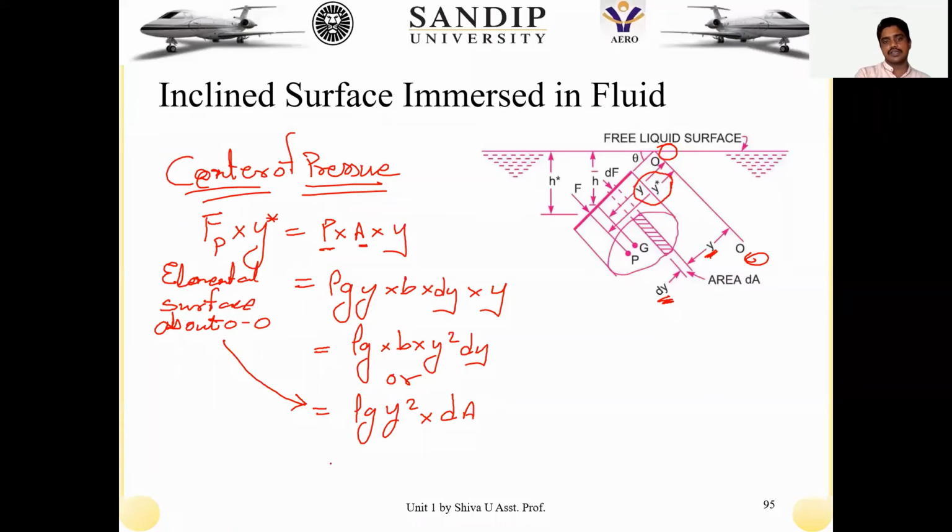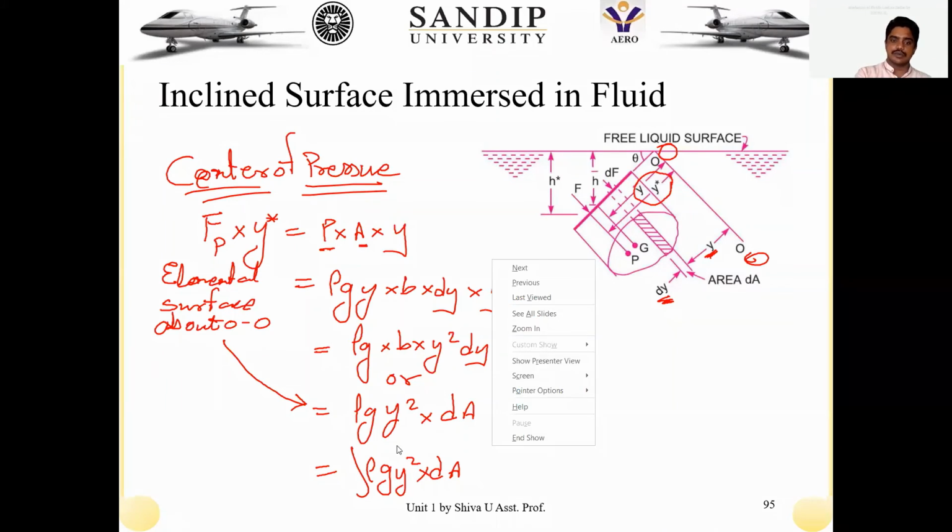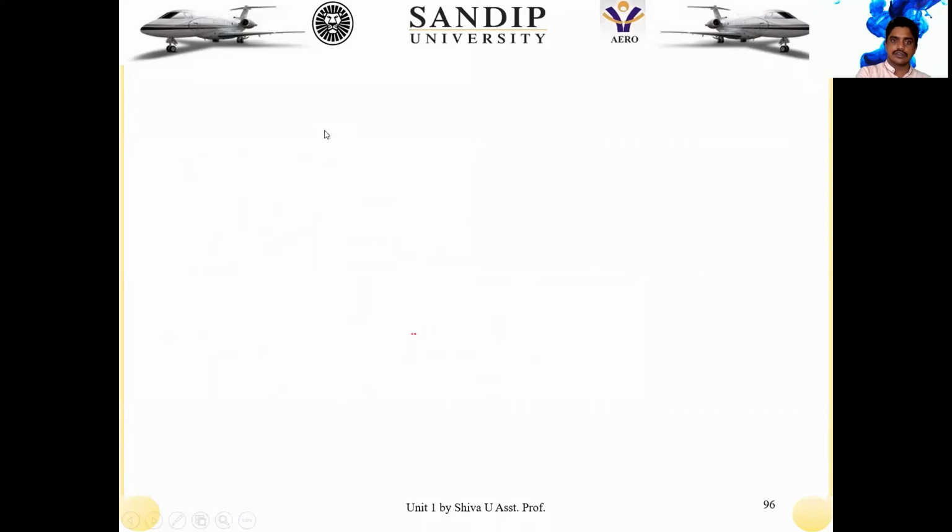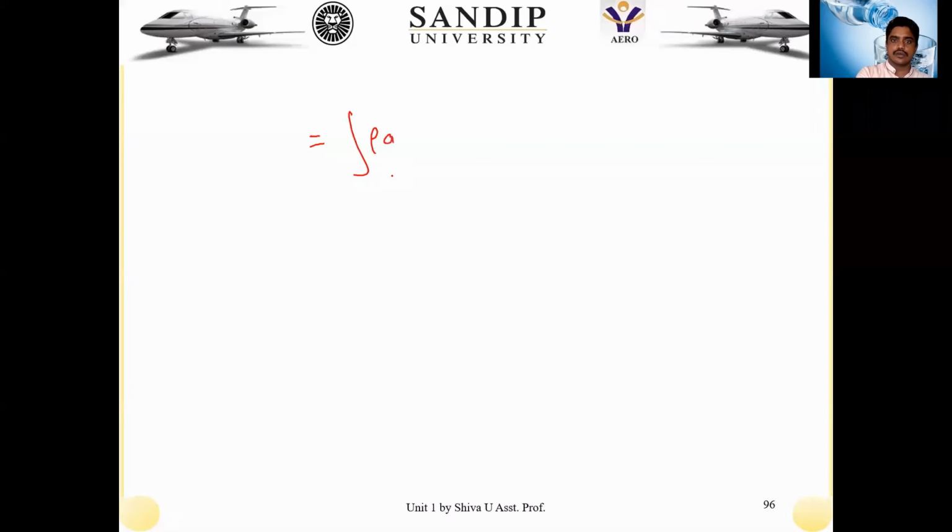This equation is still applied on the elemental surface only, but we would like to apply it on the total surface. Then it is the integral limit, so applying the integration we get rho g Y square into dA, right? So let us move on to the next slide, so that we have obtained the equation as the integral of rho g Y square into dA.